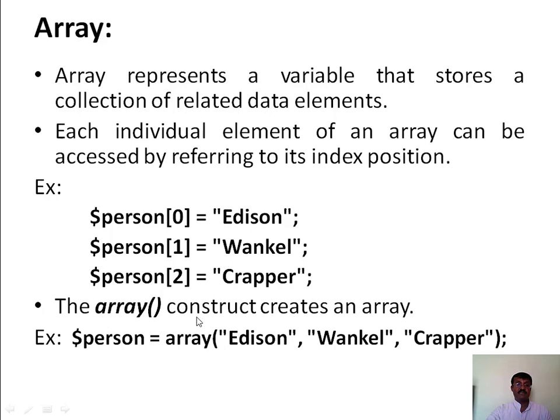The array construct creates an array. An example is like this. This person is an array. This array I am going to create by using the array constructor. Within parentheses, I specify the elements of the array. Here I have used 3 elements, that is Edison, Wankel and Crapper. So that's about array data type.